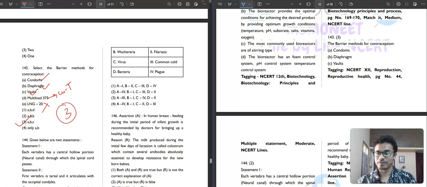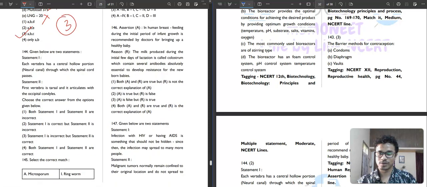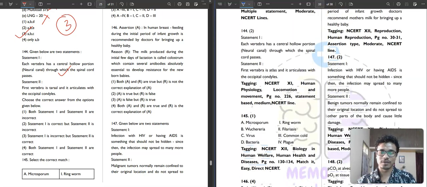Then question number 144. Given below are two statements, we need to find the answer. Each vertebra has a central hollow portion, neural canal, through which the spinal cord passes. Is it correct? Yes, it is absolutely correct. Then it is saying the first vertebra is tarsal and it articulates with the occipital condyle. Is the first vertebra tarsal? No, the first vertebra is atlas and it articulates with the occipital condyle. Tarsal is nothing related with that. Tarsal, metatarsal are related with your knee. Sorry, not knee, foot actually. So first is correct, second is incorrect. The second option is your correct answer.